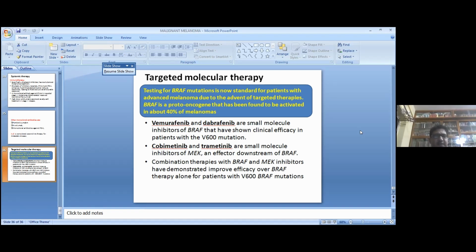Skin and soft tissue is a separate chapter, and if you want to go through the books, you have to go for the skin and soft tissue tumor chapter in the Washington Manual of Surgery for both postgraduate and undergraduate, and also for postgraduate, Sabiston Surgery textbook.